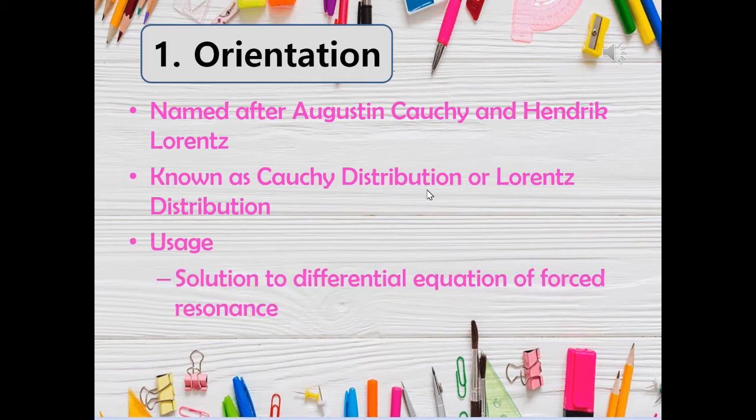On the other hand, this distribution also has its significance. It is used to describe resonance behavior. It is a popular distribution for robustness studies. It models the ratio of two normal random variables, and polar and nonpolar liquids in porous glasses. In quantum mechanics, it models the distribution of energy of an unstable state and collision broadening in spectroscopy.